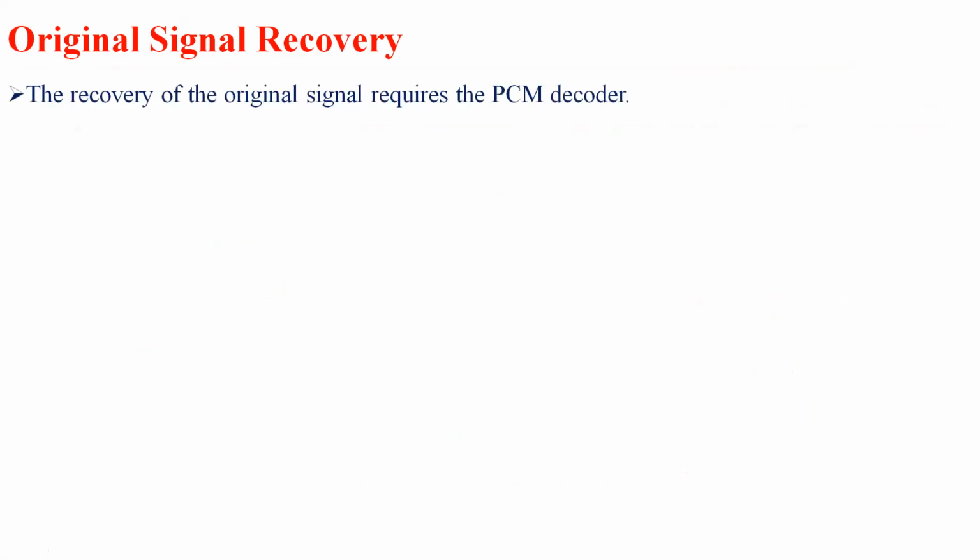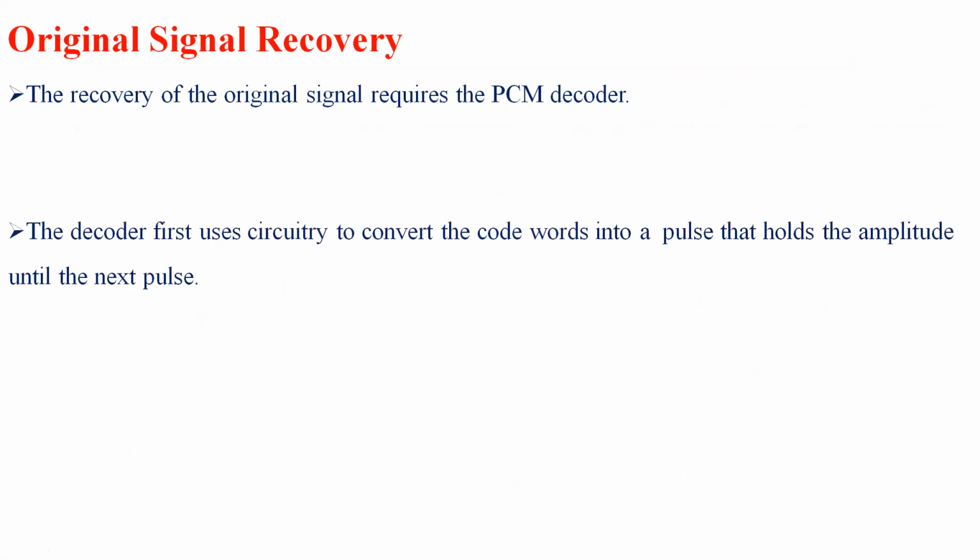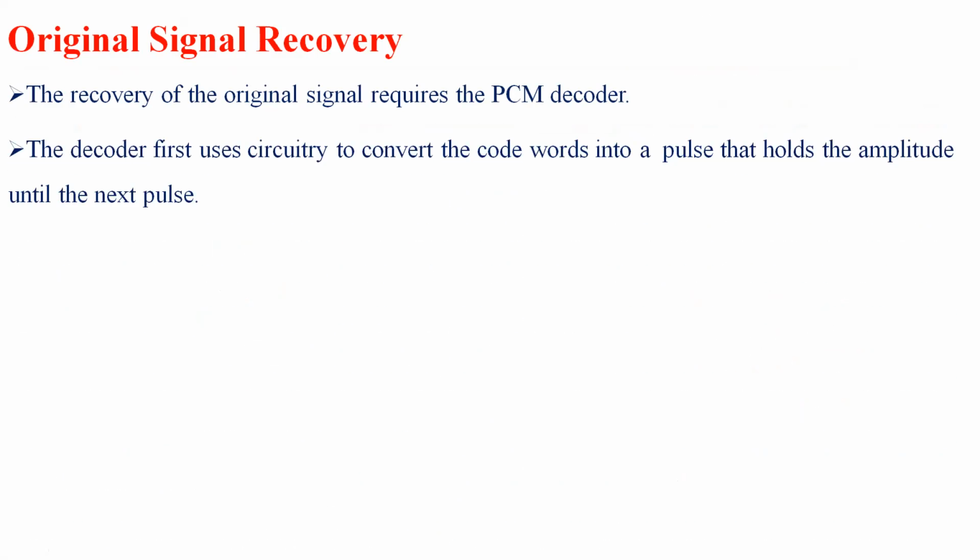Next, we have how to recover the original signal. In order to recover the original signal, we need a PCM decoder. Once we have encoded the signal, in order to recover it back, we need a decoder. It uses circuitry to convert the code words into a pulse, which holds the amplitude until the next pulse.